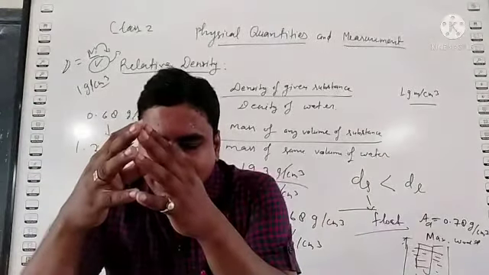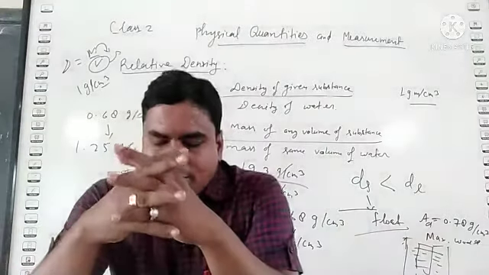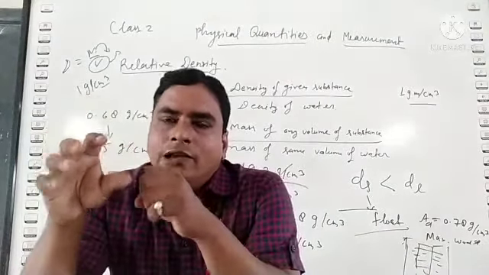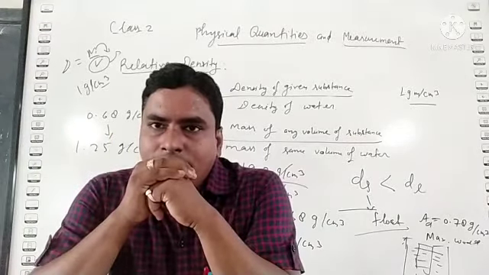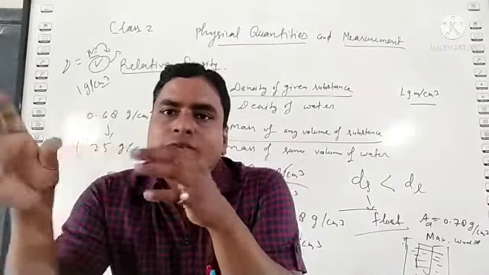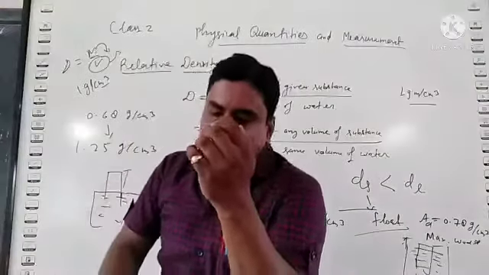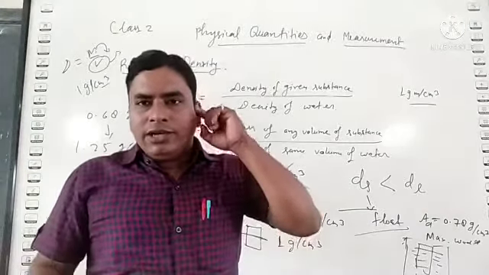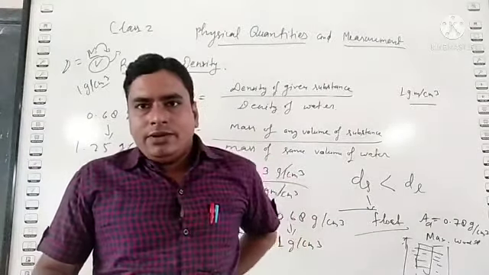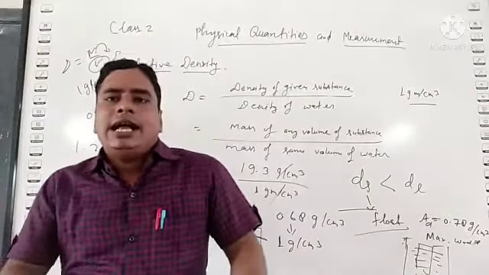Due to this, solids contain maximum mass in the given volume. So that's why solids have higher density.